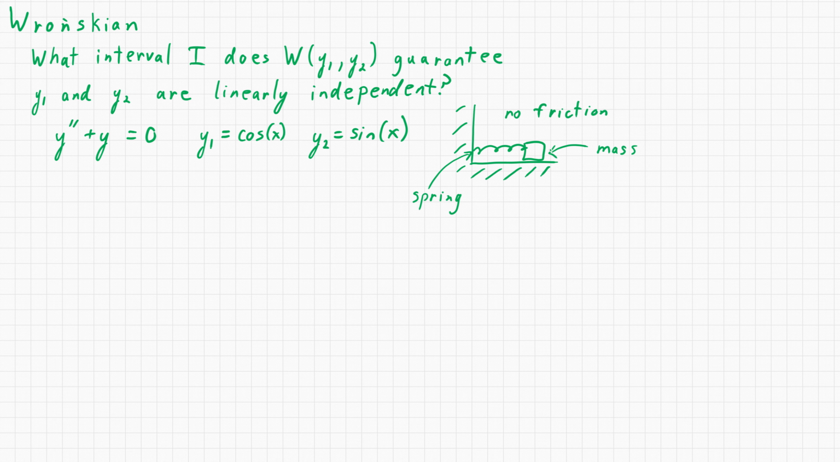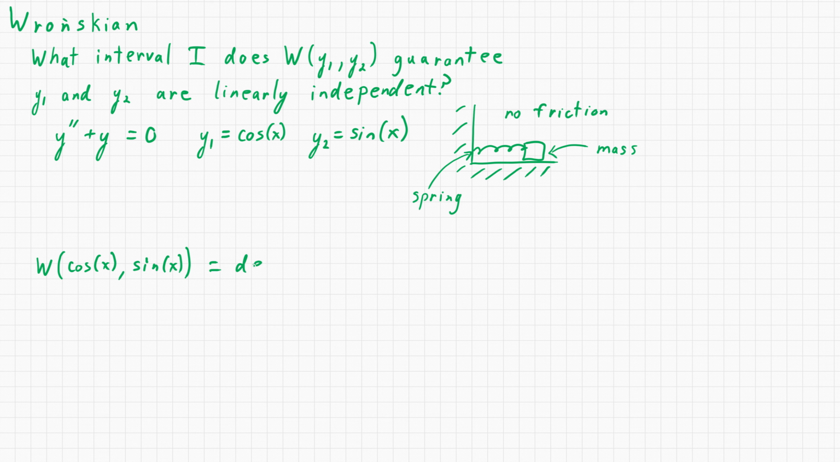So no matter what initial position it has and no matter what initial velocity it has, we should be able to solve for its behavior in the future. All right, let's just see what the Wronskian ends up being. So the Wronskian of these two functions, so we have cosine of x and sine x.